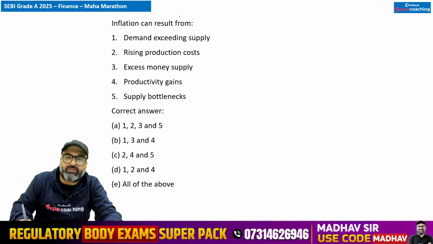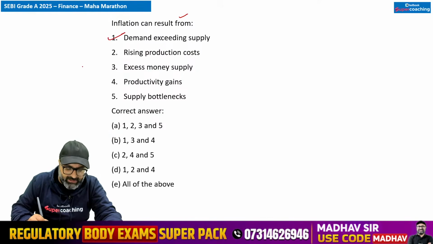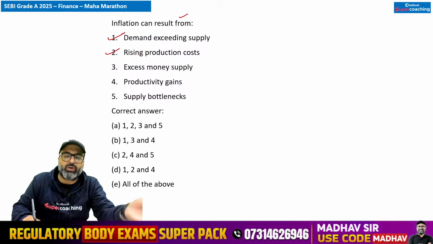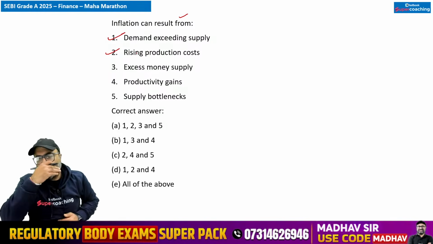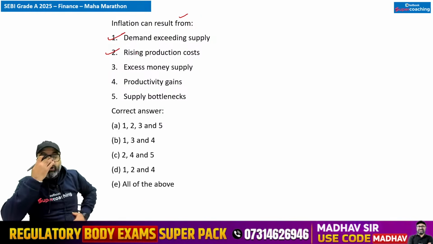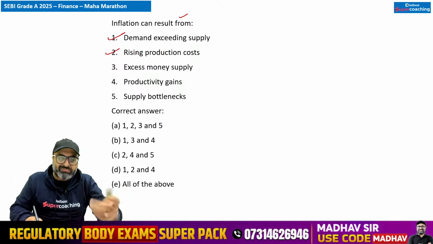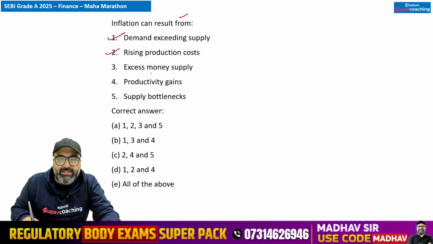Inflation can result from. Inflation कब होगा? When demand is greater than supply. This is correct. Inflation can result from increasing production cost. बिल्कुल cost of production बढ़ेगी. And if you want to maintain the same profit, if you want to achieve the same profit, prices will increase. That is correct. Excess money supply increases, demand will increase.